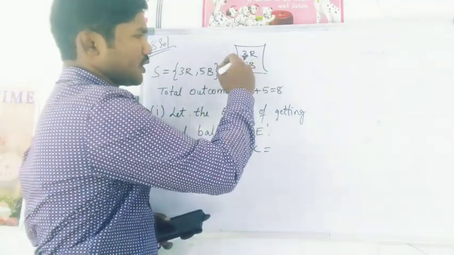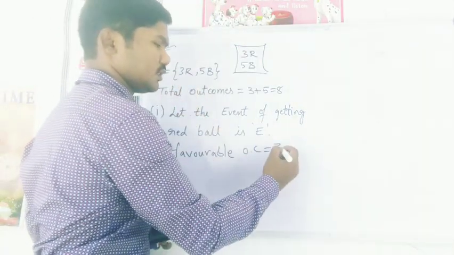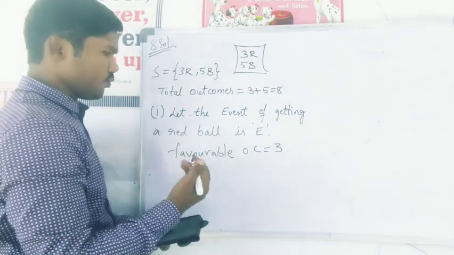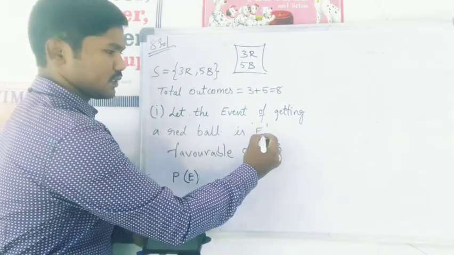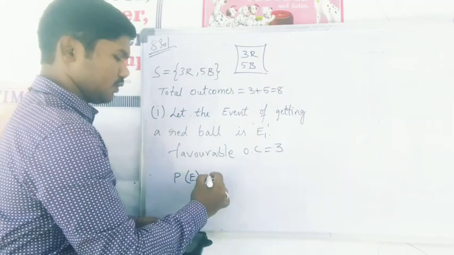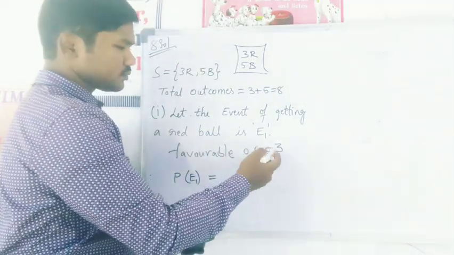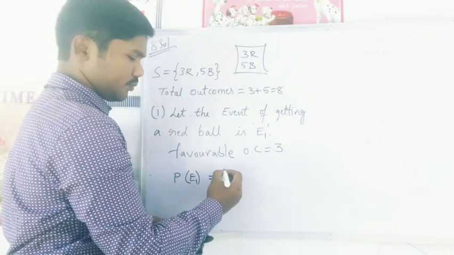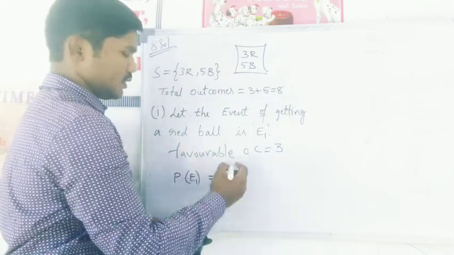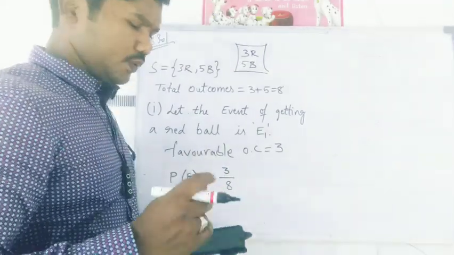So in the total sample space, how many red balls are there? 3. So 3 are in my favor. So the probability of the event E1 is favorable outcomes by total outcomes. How many are in my favor? 3, by total outcomes 8. So 3 by 8 is the probability.